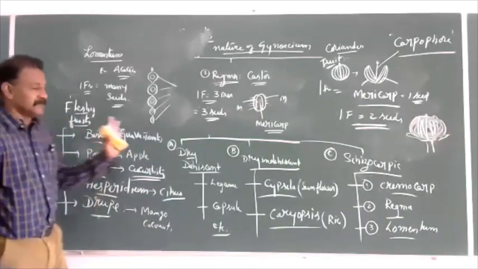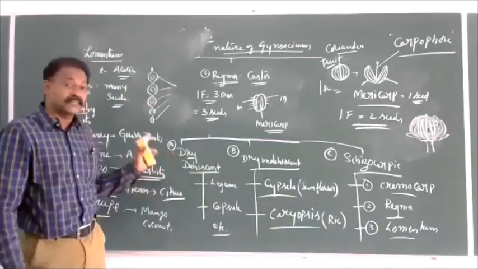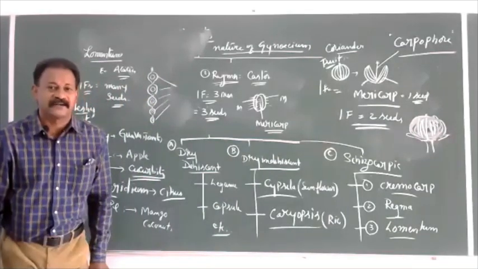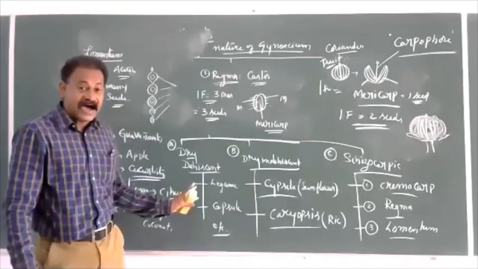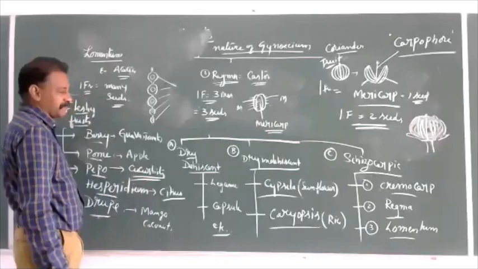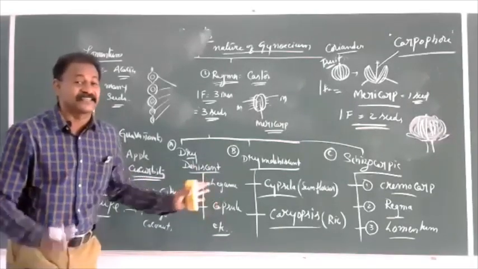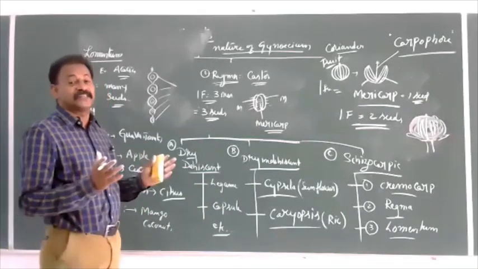Fleshy fruits, dry fruits. Dry fruits are again classified as dehiscent or indehiscent, or having both properties, based upon the number of seeds, and whether the seed is fused with the ovary wall or not.